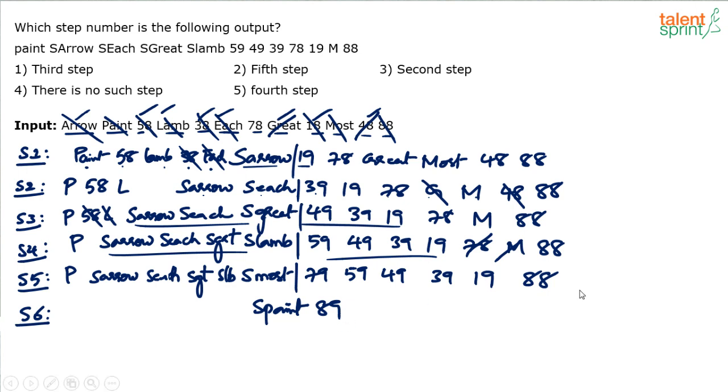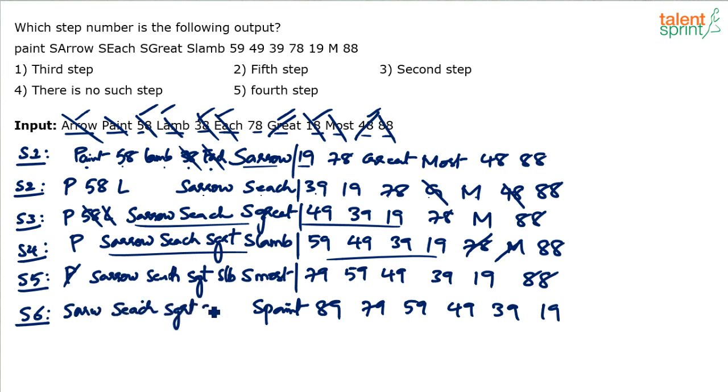And you can now copy the remaining things. So 79, 59, 49, 39, 19, and on this side we can have all the words. S arrow, S each, S great, S lamb, and this should be S most. So 1, 2, 3, 4, 5, 6 words in the alphabetical order, and 1, 2, 3, 4, 5, 6 numbers in the descending order. Once you are done with this, you can answer the questions very easily.